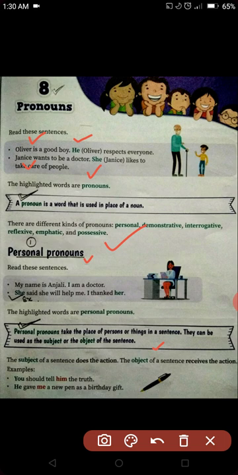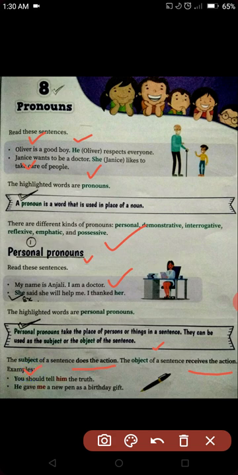When the words take the place of persons or things, that is the personal pronoun. In the example, you can see, my name is Anjali, I am a doctor. She said she will help me, I thanked her. Alright? The subject of a sentence does the action. You know very well, subject is the doer and subject does the action. The object of a sentence receives the action. You should tell him the truth.